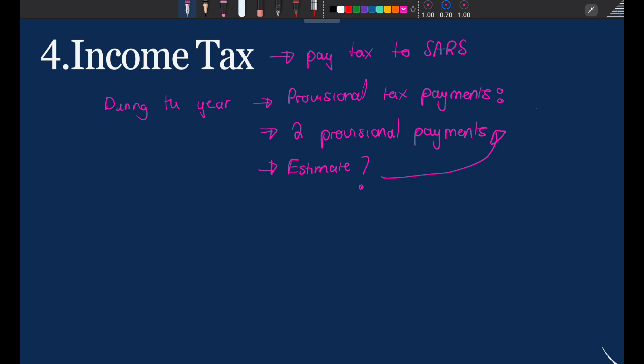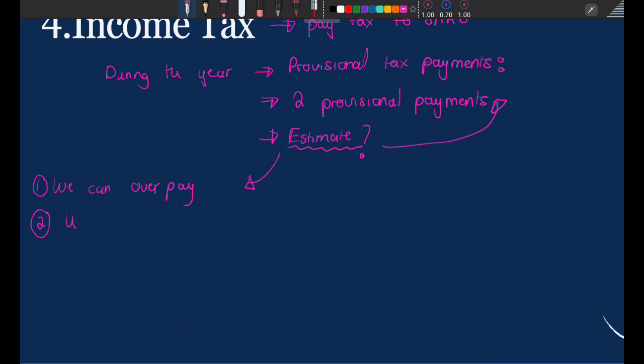And because this is an estimate, right? Remember I said SARS can charge you a certain amount at the end of the year, and you've been paying based on this estimate that you have been making during the year. Because this is an estimate, what does this mean? It can mean that we can overpay. That's the first possibility. Or the second possibility would mean that we can underpay SARS.